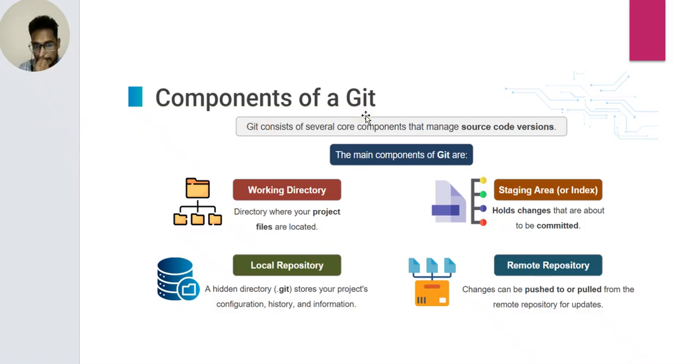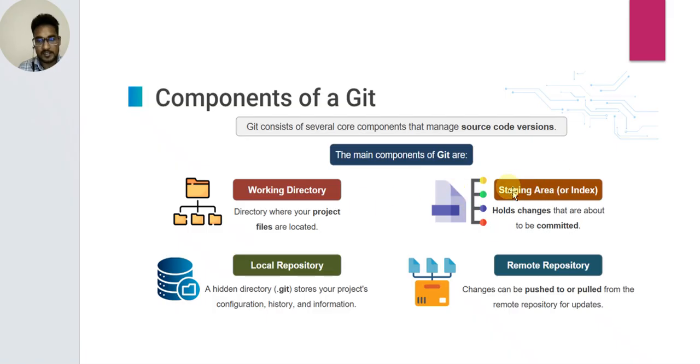Components of Git. Git consists of several core components that manage the source code version. The main components of Git are: first, the working directory, where your project files are located.